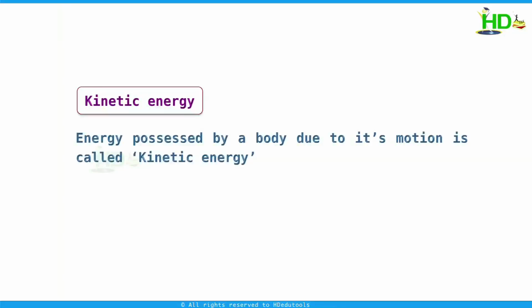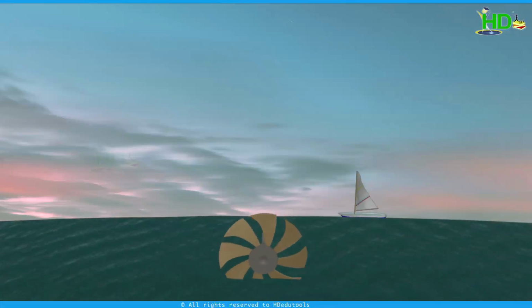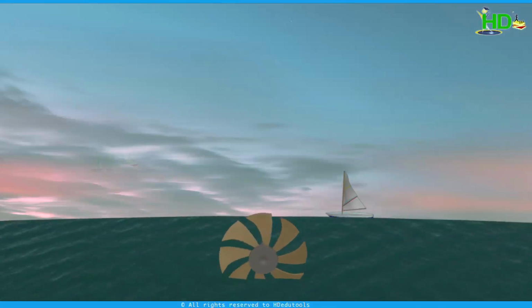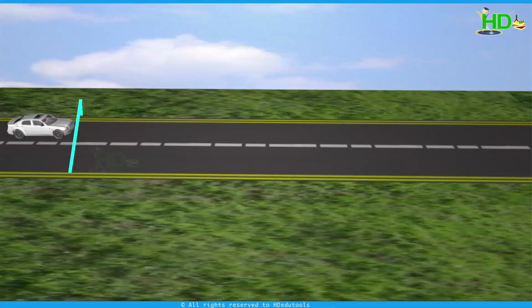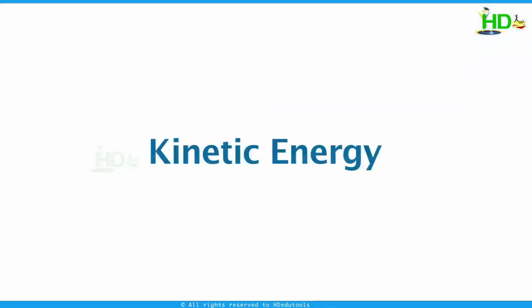Another kind of mechanical energy is kinetic energy. The energy possessed by a body due to its motion is called kinetic energy. Here we can observe that when a fan is placed in stationary water, it cannot rotate. But if it is placed in flowing water, it rotates. That means flowing water is having a kind of energy, that is kinetic energy. Another example, if a car is stationary, it is not having any kind of energy. When it is moving, yes, it is having energy. Energy possessed by a body due to its motion is called kinetic energy.